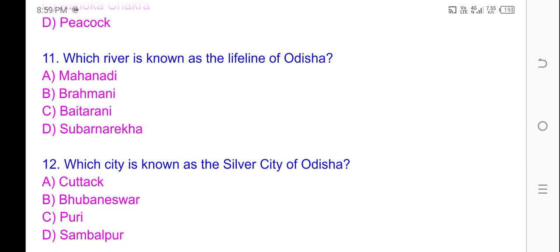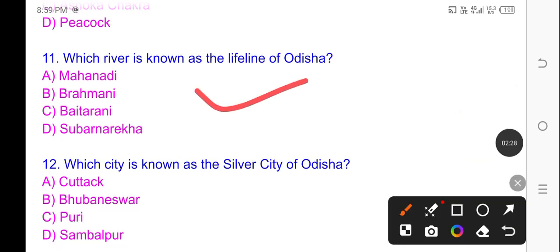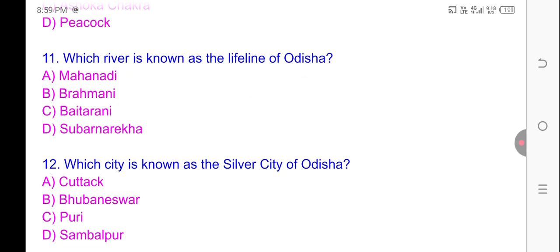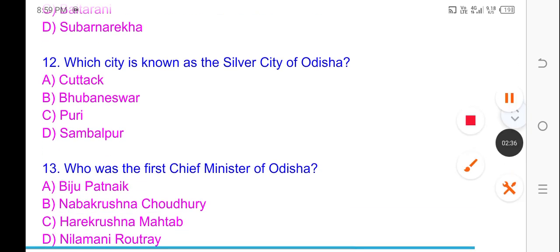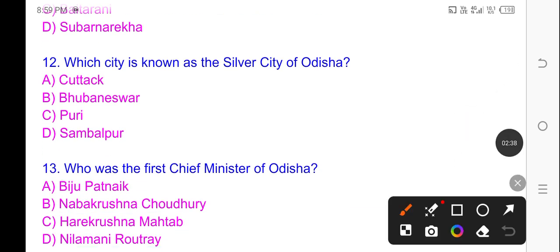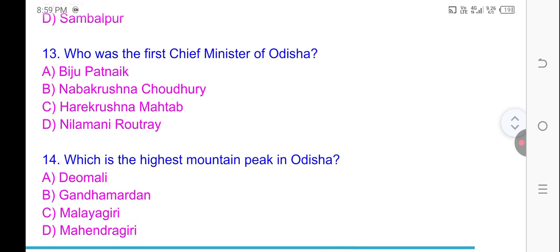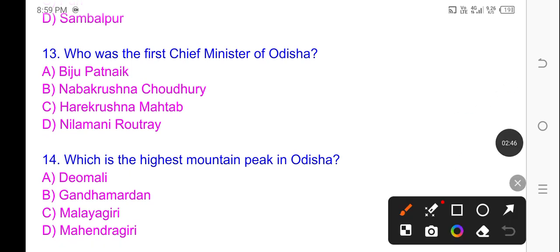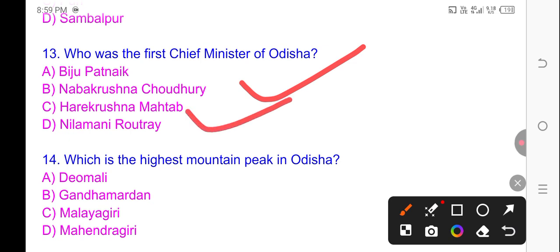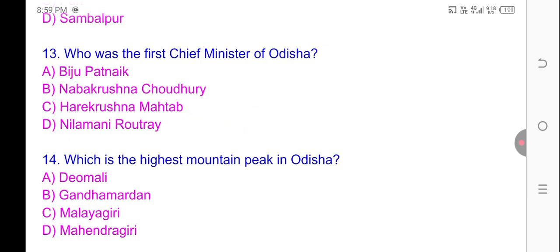Question number 11, which river is known as the lifeline of Odisha? Mahanadi. Option A is correct answer. Question number 12, which city is known as the silver city of Odisha? Cuttack. Option A is correct answer. Question number 13, who was the first chief minister of Odisha? Option C is correct answer, Harekrushna Mahatab.